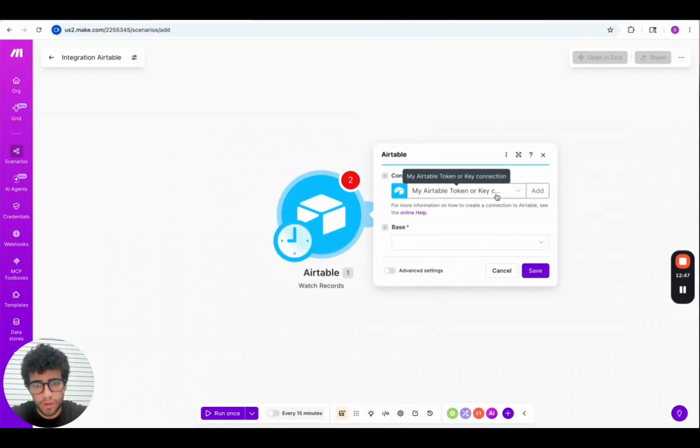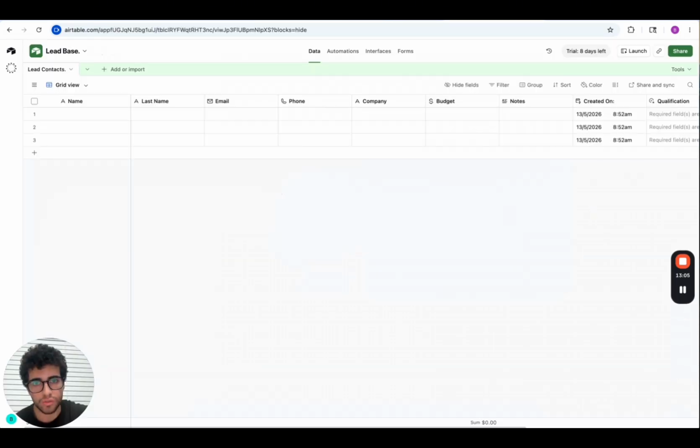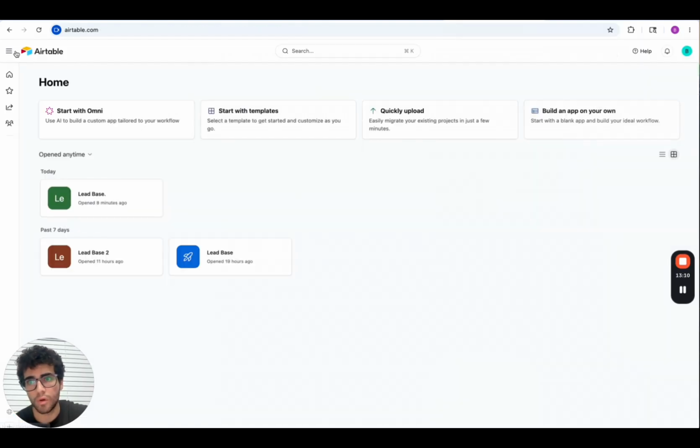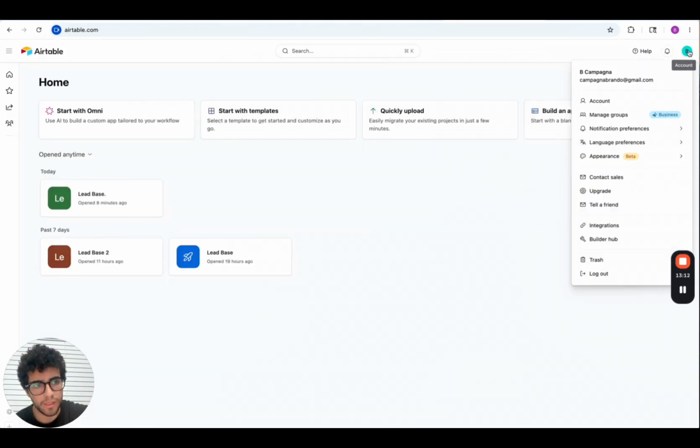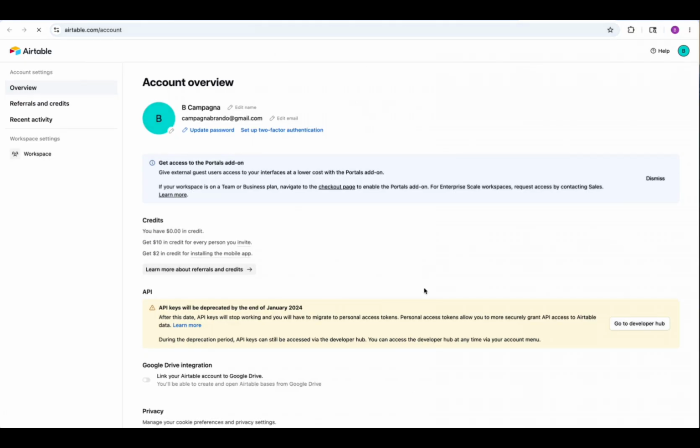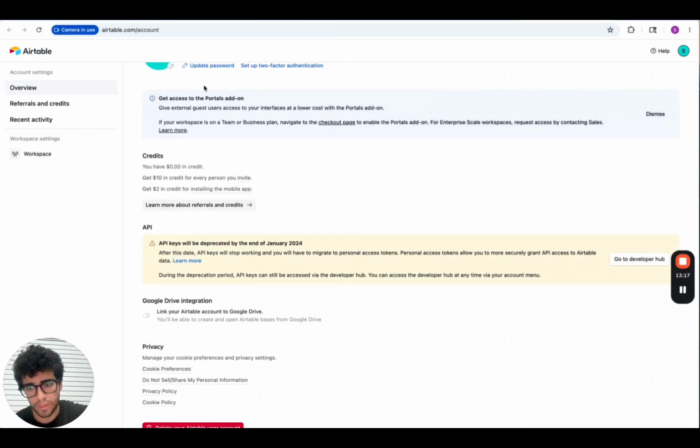I already have a connection. Every time that you connect a module on Airtable, it asks for a password. The module is asking for a password to connect both of them, and this password is called a token. I already connected my Airtable. If it's your first time, you just need to go back to your spreadsheet that we already built. You go top left to the Airtable logo, and then top right, clicking your account, click account, and then you see this dashboard.